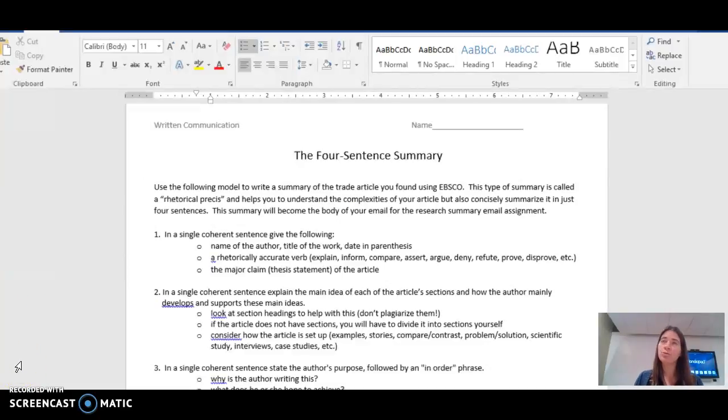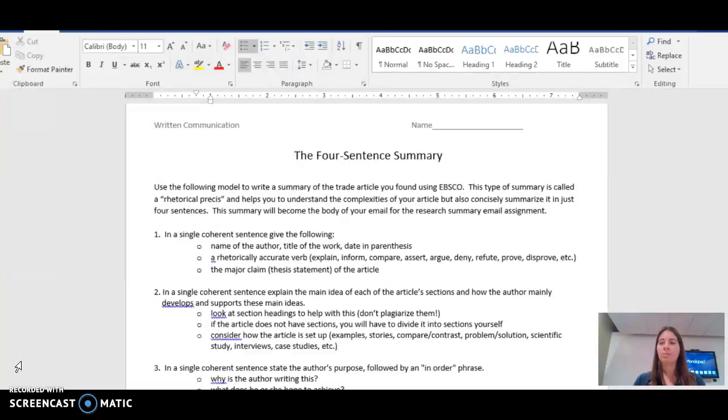This summary that you write, you will put right into the body of your research summary email. So you'll have a little introduction, dear colleague, I found this article in such and such. It's related to a topic we were talking about at our staff meeting. I think people could benefit from it. Here's a summary. Then put your precis summary there, and then a little closing, maybe what actions you want the person to take. Read it and get back to me. Tell me what you think.